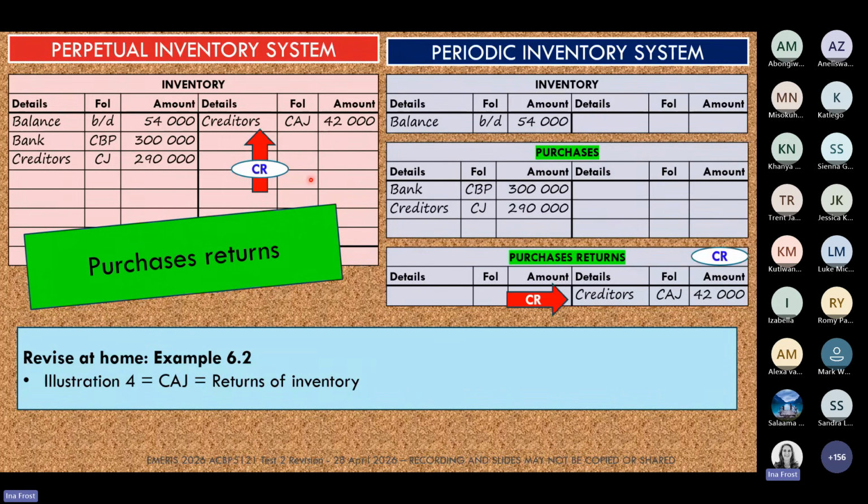It is just that for the perpetual inventory system, it's in the inventory account, and for the periodic inventory system, it is in the purchases returns account. And again, if you're following alongside in your textbook, I'm talking now to illustration number 4 in your textbook on page 197.